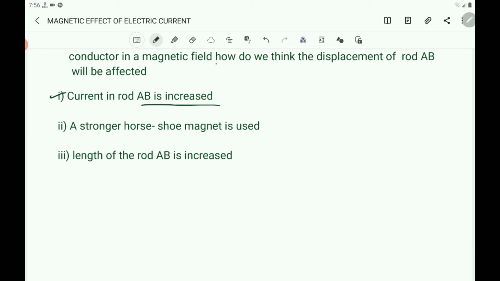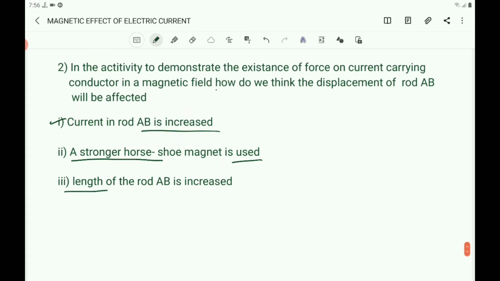Second, a stronger horseshoe magnet is used. Third case, the length of the rod AB is increased. Here we have to discuss how the displacement of the rod will be affected.